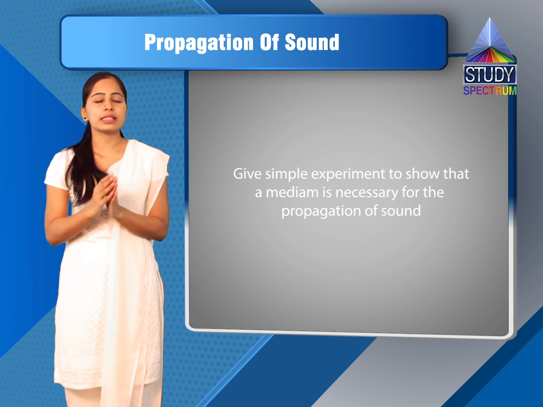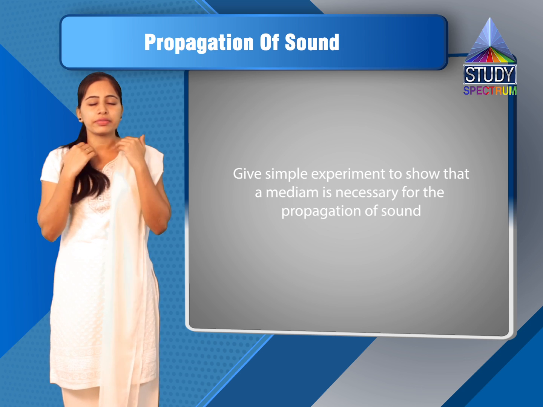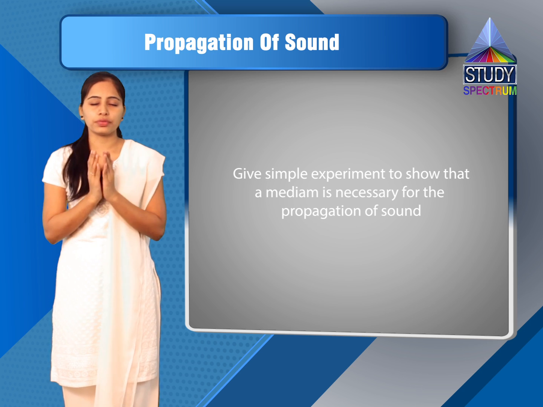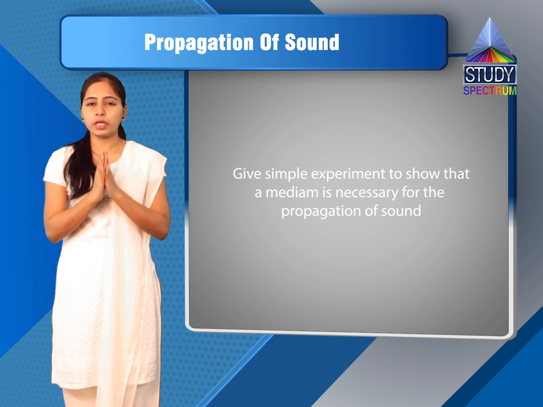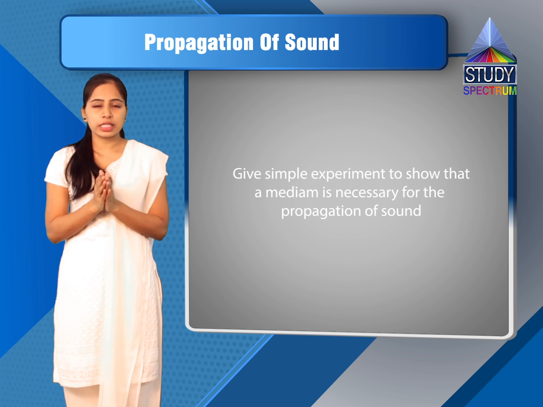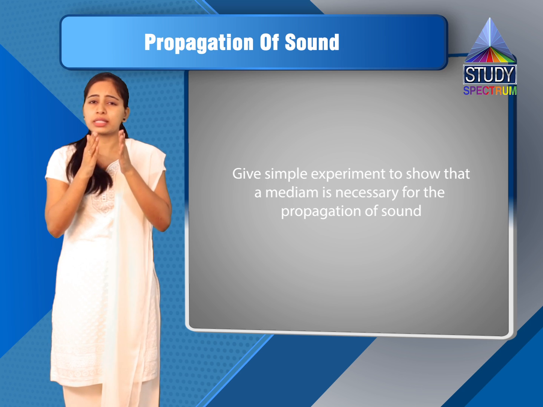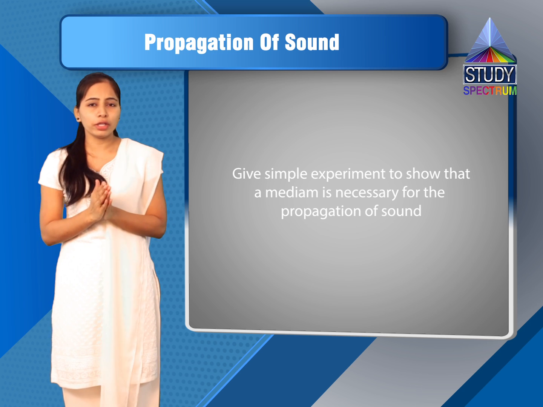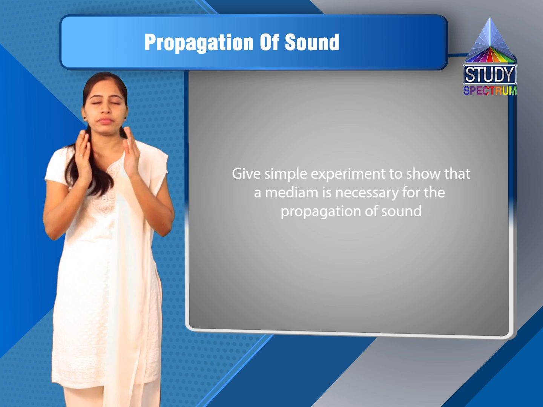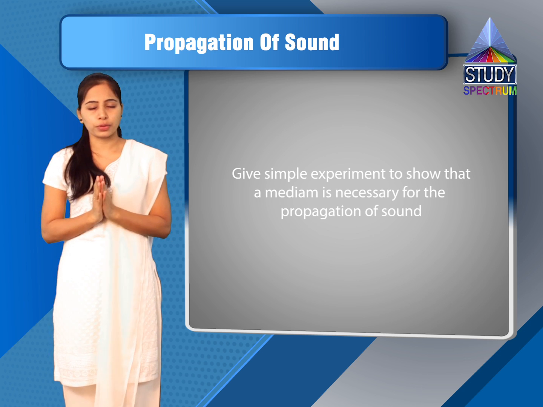So in the second case, when we shake the flask, we can't hear the sound of the bell. So this experiment proves that air, or we can say the steam of water, was the medium for the traveling of the sound, or for the propagation of the sound. When it is absent, we can't hear any kind of sound.